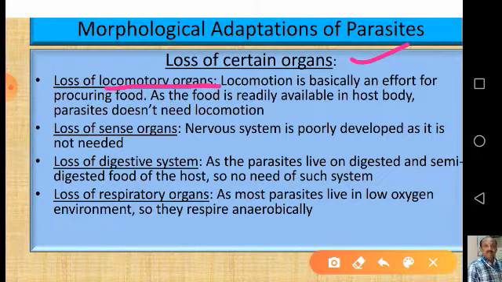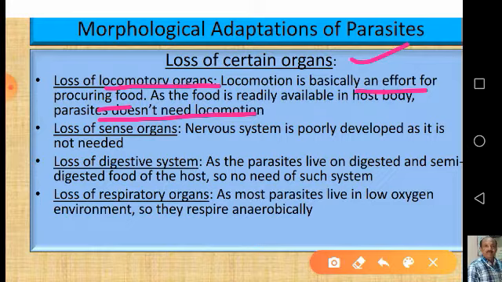Locomotion, that means locomotion especially is basically an effort for procuring food. So as the food is readily available in the host body, the necessity of locomotory organs has become minimal. That's why parasites don't need to move from one place to the other in the host body when they reach their final tissues or final medium of the host body. That's why they gradually lose all locomotory organs, because they are not needed. So parasites don't need any locomotion, so they lose the locomotory organs.